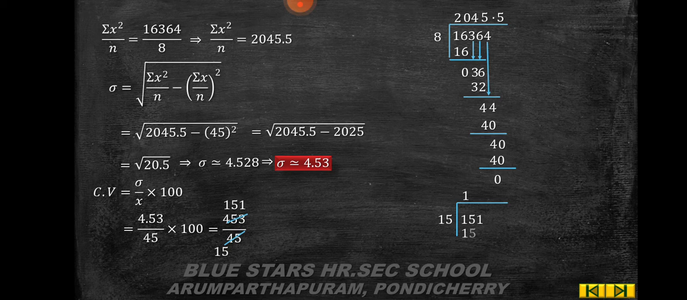So 1 times 15, step down 1, add zeros, put decimal and add another 0. So 100, 6 times 90, the remainder is 10. So CV is 10.066. So CV is approximately equal to 10.07 percent.